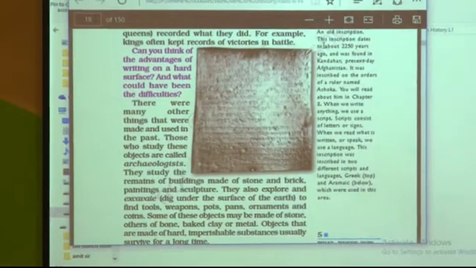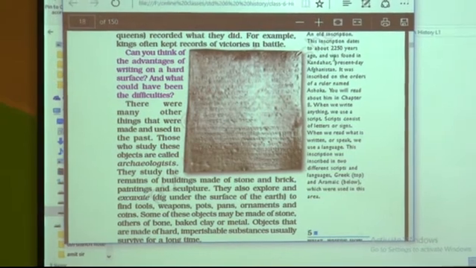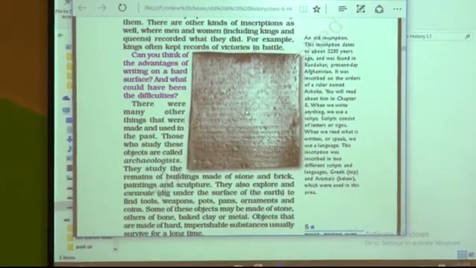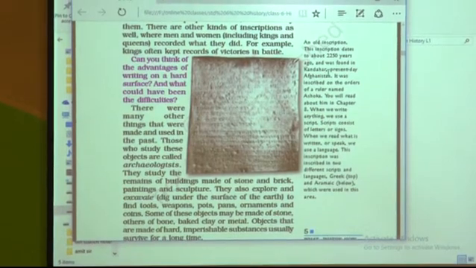This is an old inscription. This inscription dates to about 2250 years ago. Can you see this inscription? It was found in Kandahar, in present day Afghanistan. It was inscribed on the orders of the ruler named Ashoka. You all know the ruler Ashoka, and you are going to read about him in chapter 8.